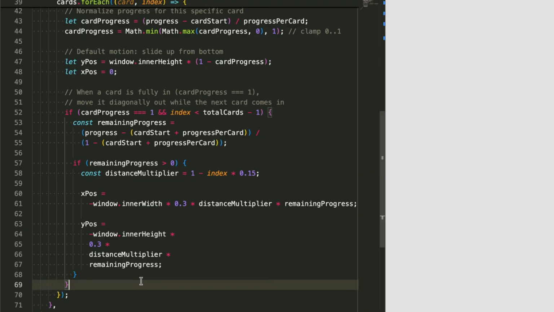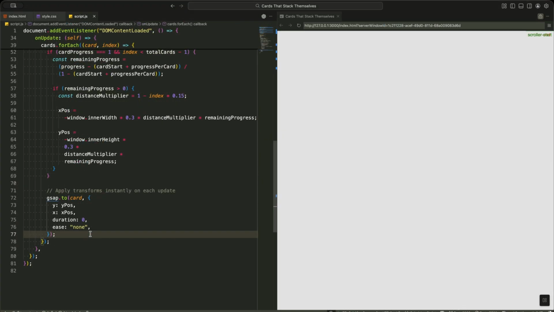Finally, we update both the X and Y positions. The card moves left and upward simultaneously, creating that smooth diagonal drift to the side. The amount of movement increases gradually with the remaining progress, so the card eases out of the way just as the next one is easing in. This creates that beautiful choreography where cards stack, then gracefully slide aside, making room for the next card in the sequence. Finally, we apply these calculated positions to the card.